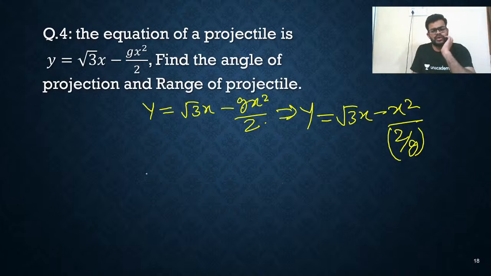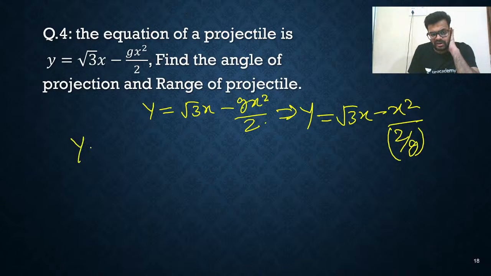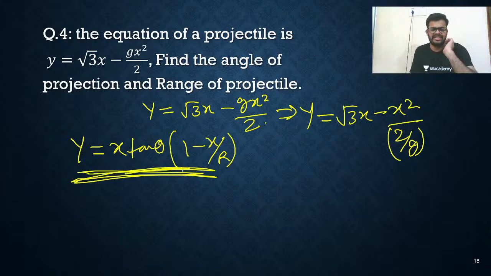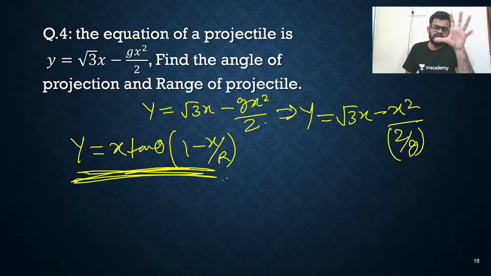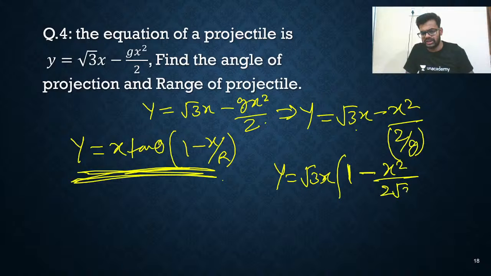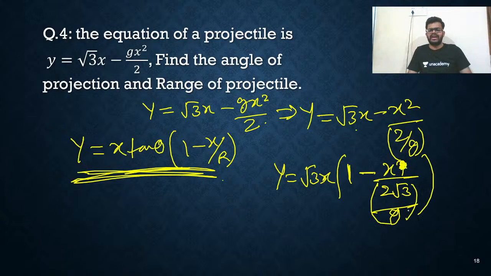Now what else you can do? We know a basic equation: y is equal to x tan theta times 1 minus x upon R. This is the basic equation we know for range and theta. So now what can we do with this equation? We need here 1, so let's take root 3 x common. So you will get y is equal to root 3 x times 1 minus x square upon 2 root 3, sorry, x square will become x, upon 2 root 3 by 3. So this is what you are getting.